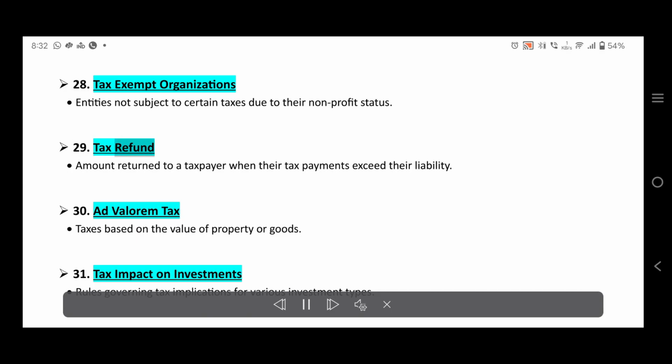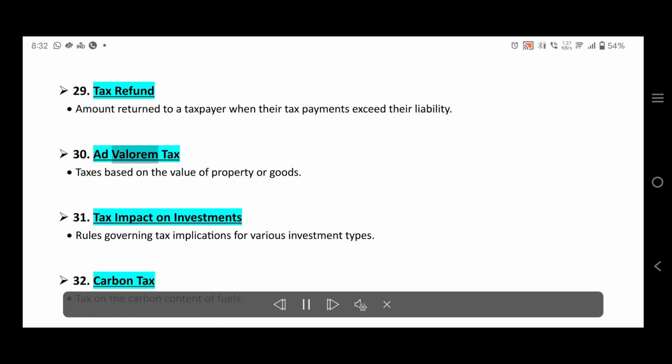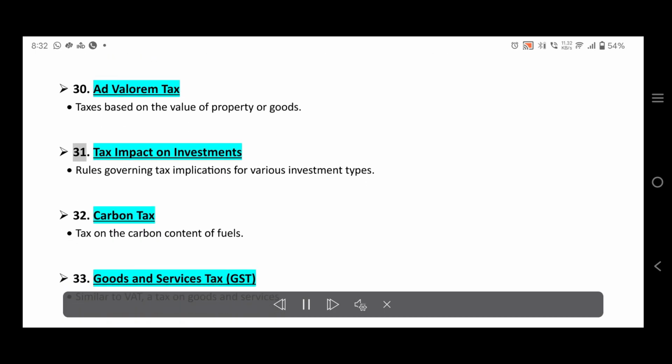29. Tax refund. Amount returned to a taxpayer when their tax payments exceed their liability. 30. Ad valorem tax. Tax is based on the value of property or goods. 31. Tax impact on investments. Rules governing tax implications for various investment types.